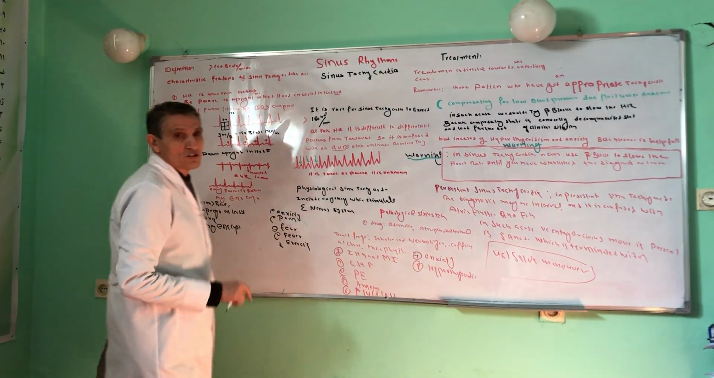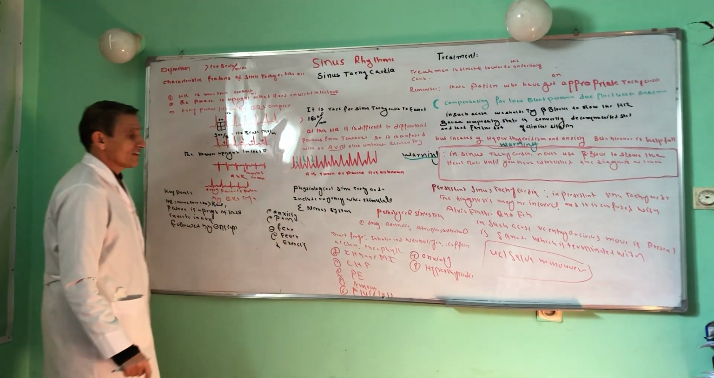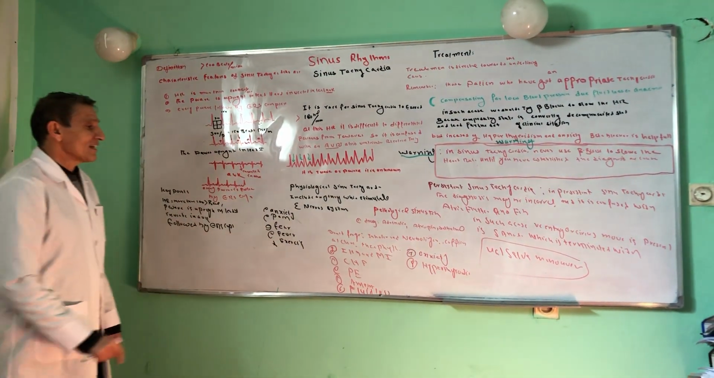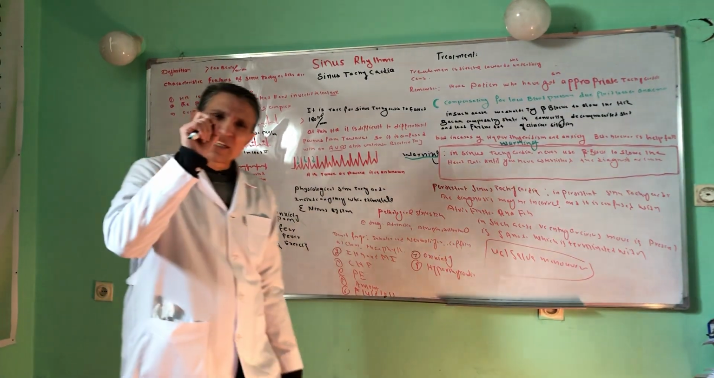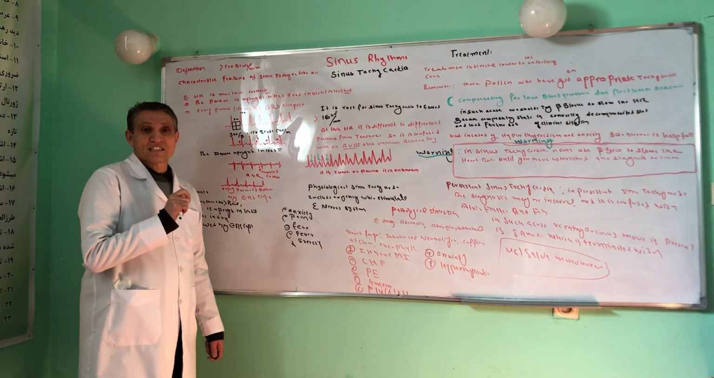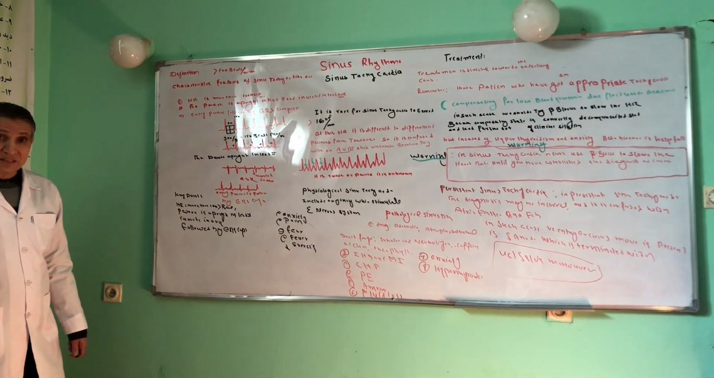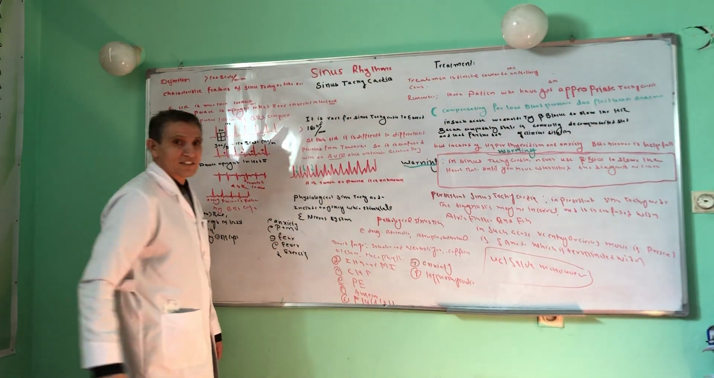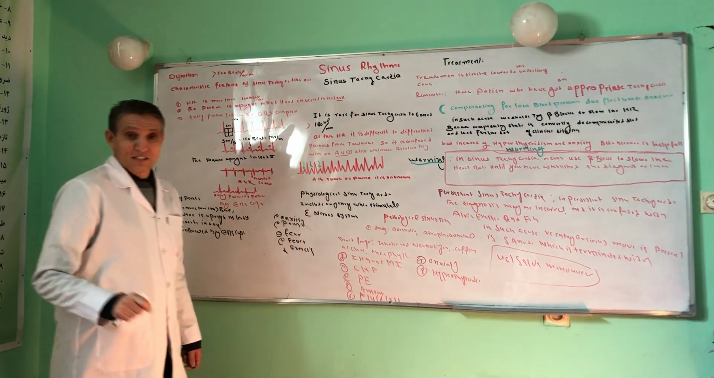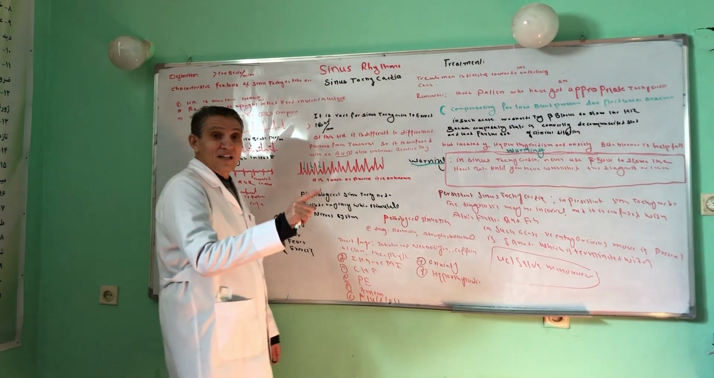Right now we will be talking about the physiological causes of sinus tachycardia. What are the physiological causes of sinus tachycardia? Physiological sinus tachycardia includes those things which stimulate the parasympathetic nervous system. For example, drugs, especially adrenaline, atropine, and salbutamol, don't forget inhaler and nebulizer. In addition to that, caffeine and alcohol.